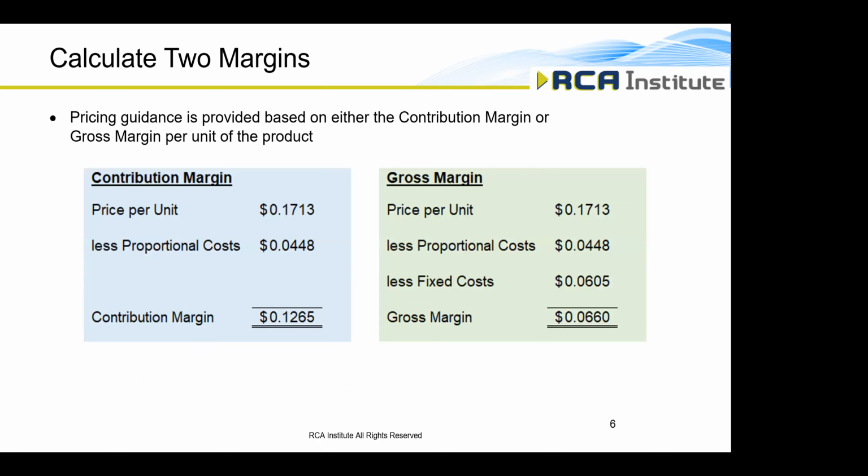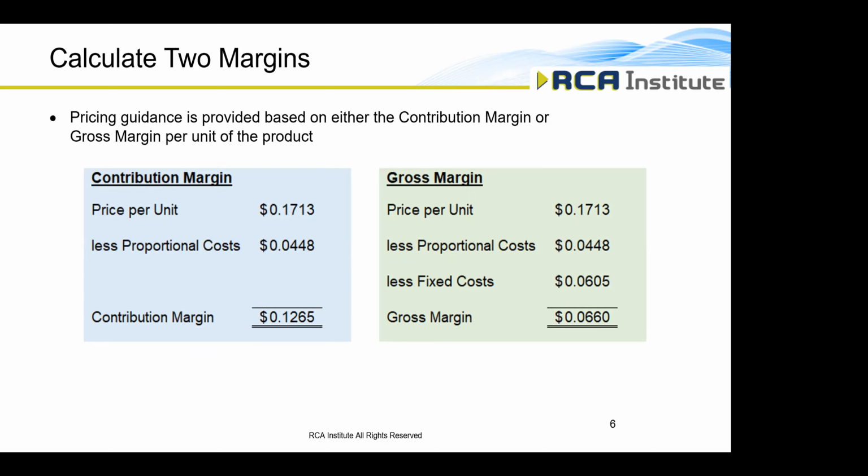Okay, let's take a look at those calculations again real quick. The pricing guidance in the pricing model is both at the contribution margin and the gross margin level. The contribution margin is calculated as price per unit less proportional costs. Your gross margin, on the other hand, is your price per unit less your proportional costs and less your fixed costs.